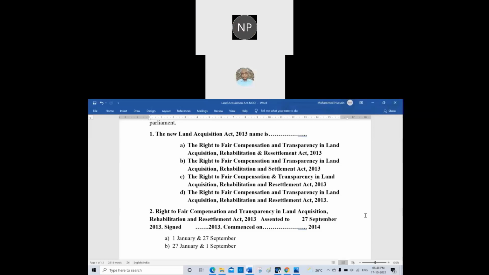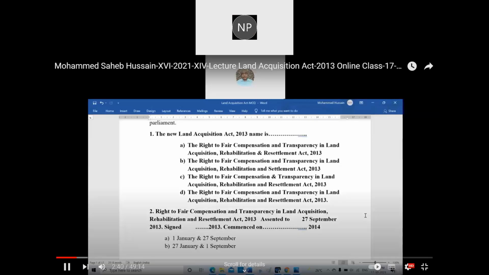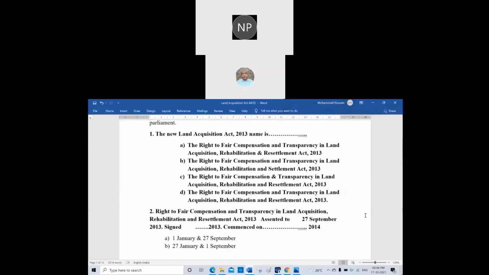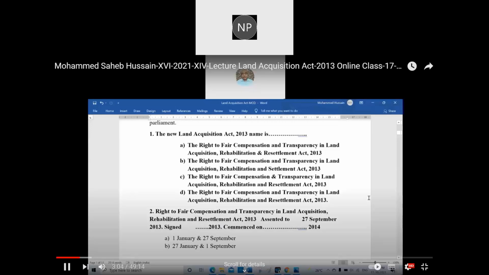B, the right to fair compensation and transparency in land acquisition, rehabilitation and settlement act of 2013. C, the right of fair compensation and transparency in land acquisition, rehabilitation and resettlement Act 2013. And the last one, D, is the Right to Fair Compensation and Transparency in Land Acquisition, Rehabilitation and Resettlement Act 2013. Which one is the appropriate answer for the new Land Acquisition Act of 2013? A, B, C, or D?